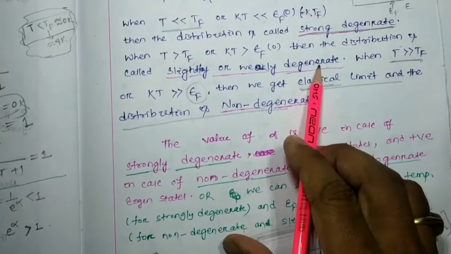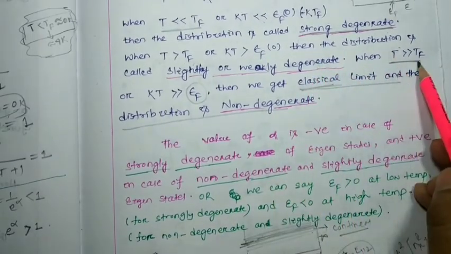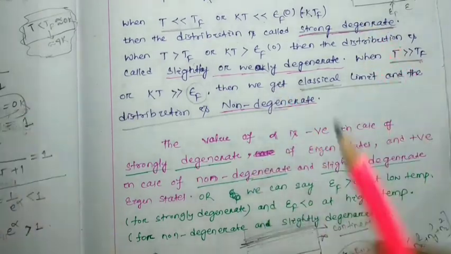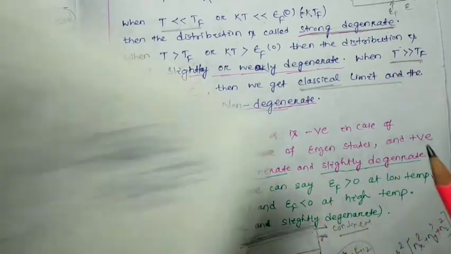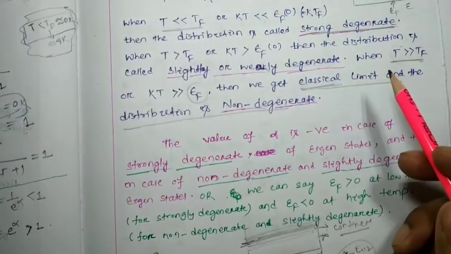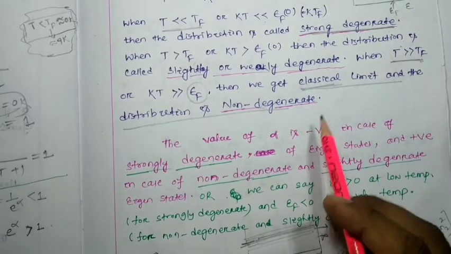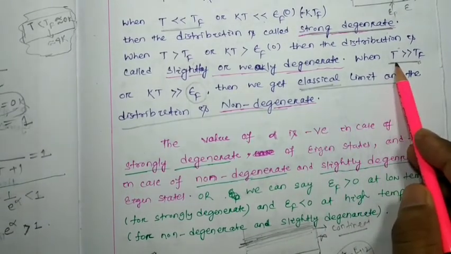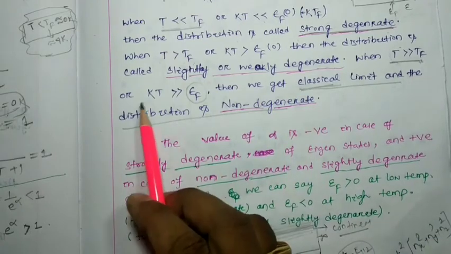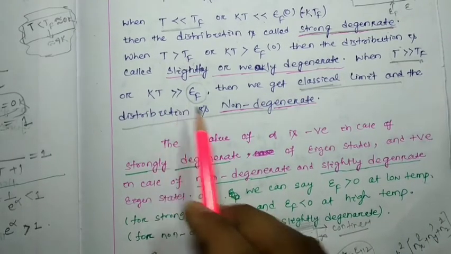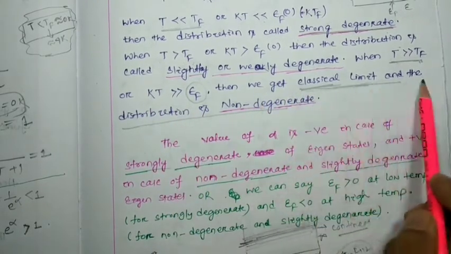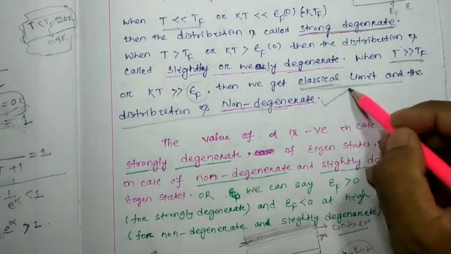So when T is greater than the TF, the degeneracy cannot be observed because all the bands have to be continuous at the higher state. So only for that, at higher temperature greater than the TF, that is kT greater than EF, we get the classical limit and the distribution is non-degenerate.